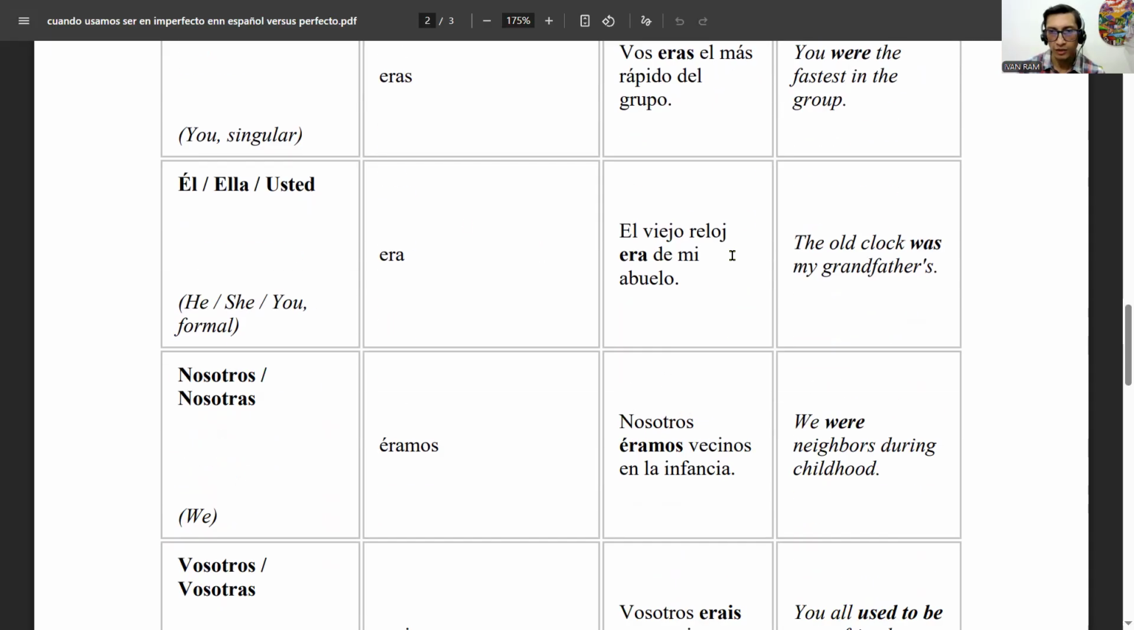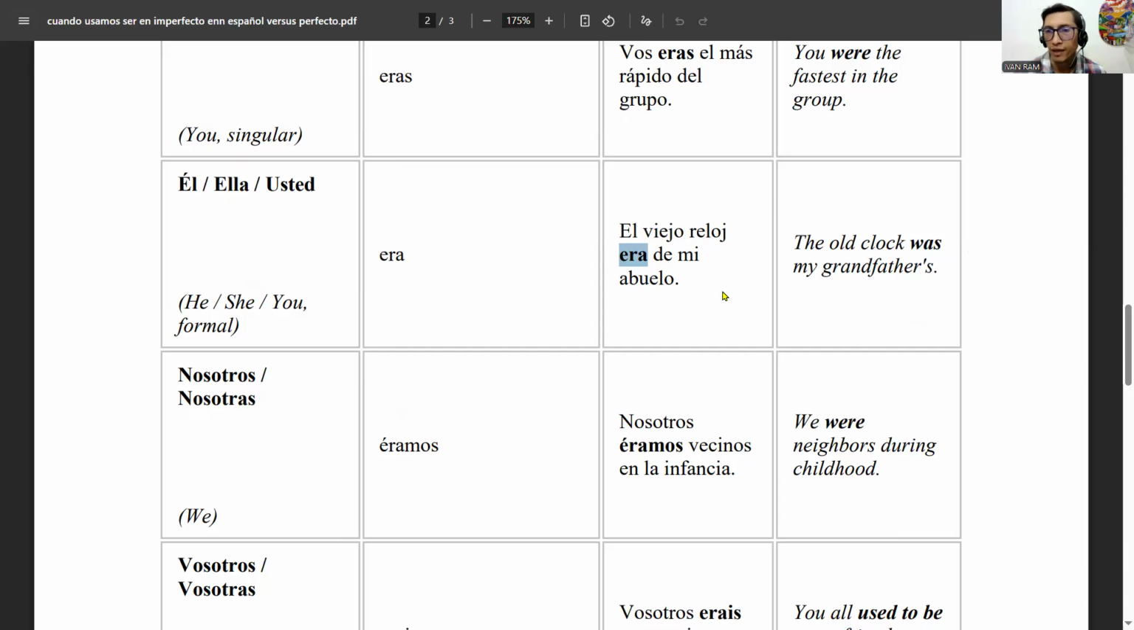Let's see here. Next one, el viejo reloj or el reloj viejo. I would prefer to say el reloj viejo. El reloj viejo era de mi abuelo. The old clock was my grandfather's. So in this case, we're describing possession. It belonged to my grandfather. So for possession, we can use imperfect.